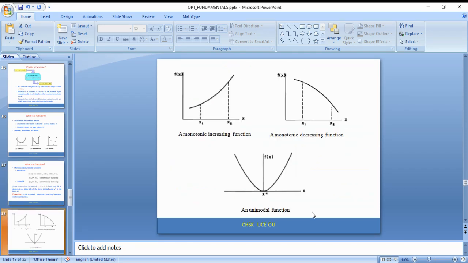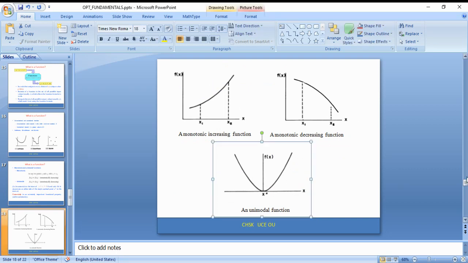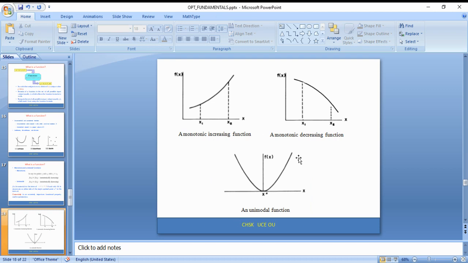unimodality function, a unimodality function is a function which has only one optimum within the given limitation. So you can see the unimodality function over here. Let us assume that it has a range and limitations. It has only one optimum. That is, this is a point at which the derivative of a given function is equal to 0. That is one of the basic properties.